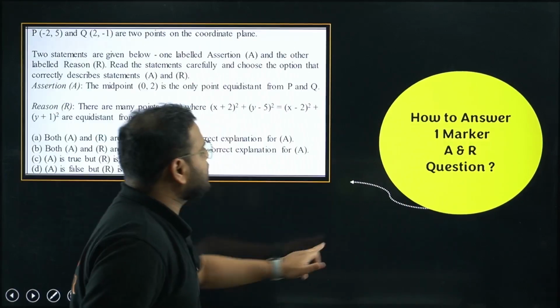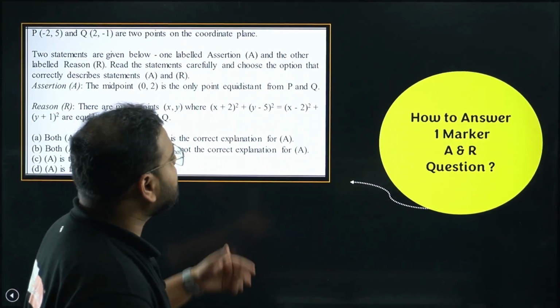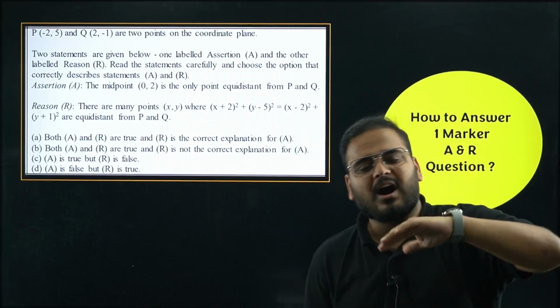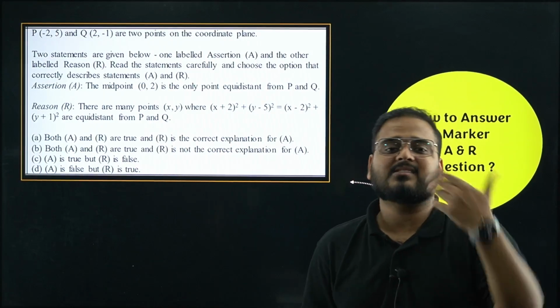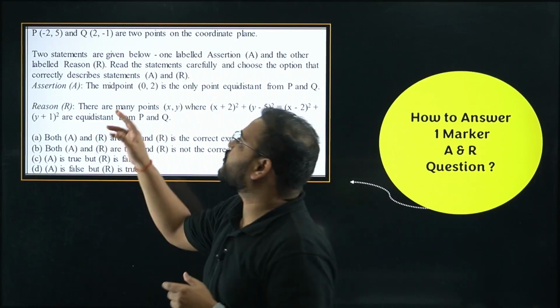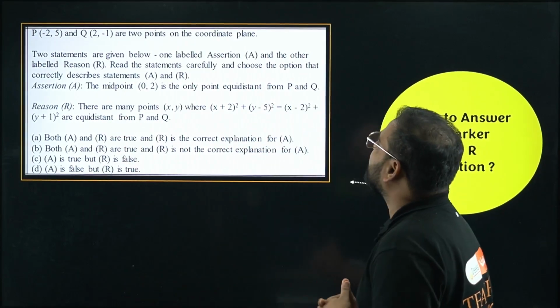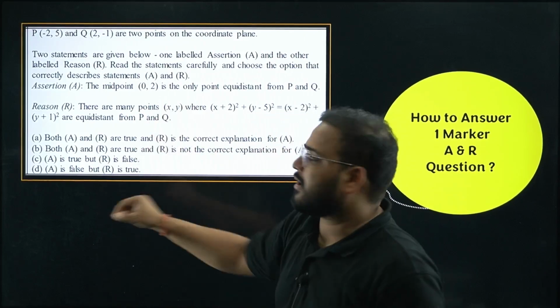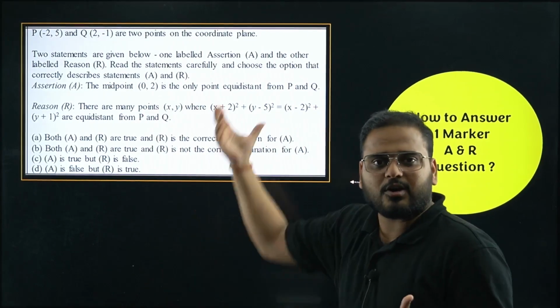Okay, same goes over here. How to answer a 1 mark question? So for this, in the case of assertion and reason, do not read halfway through. Try to extract the answer quickly. Read the proper statement. Given here, P(-2, 5) and Q(2, -1) are 2 points on the coordinate plane. Okay, try to make a graph if you can. So draw the graph. That's how you solve a problem in coordinate geometry.